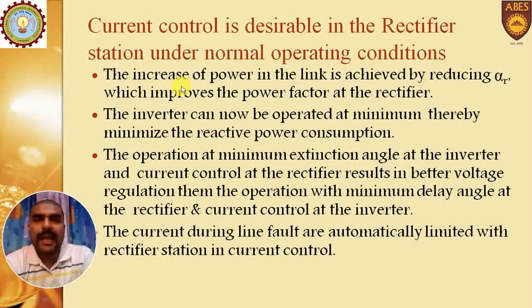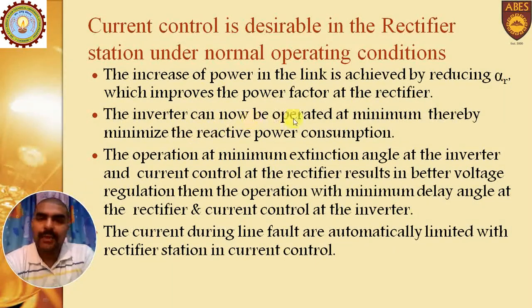This can be explained as follows: the increase of power in the link can be achieved by reducing alpha. Because we want to increase the power while operating in constant current mode, we have to increase the voltage. If we are increasing voltage, we need to reduce alpha. When alpha is reduced, the output voltage will increase, and obviously there will be an increase in the power flow in that link.